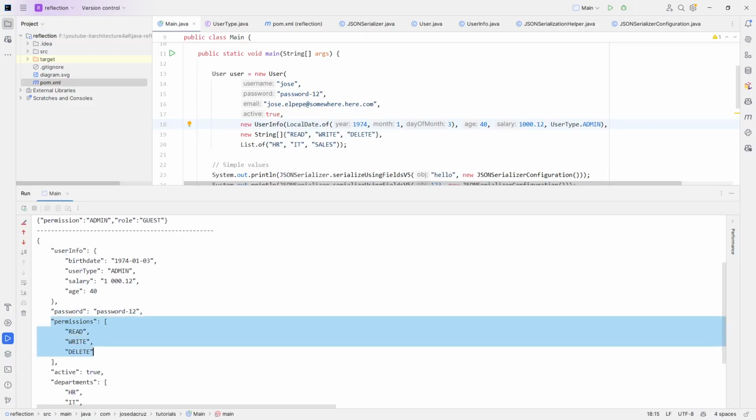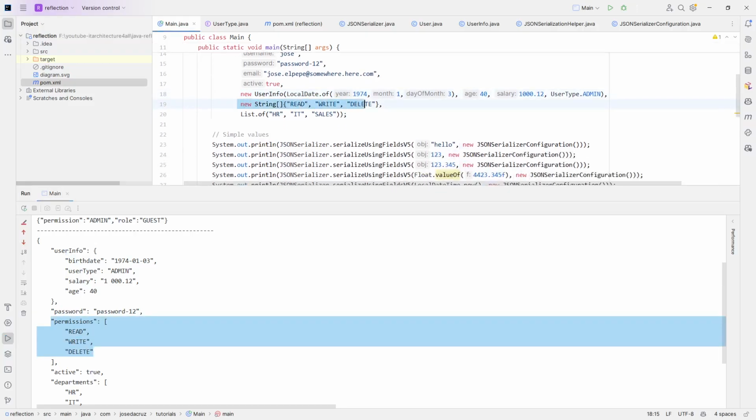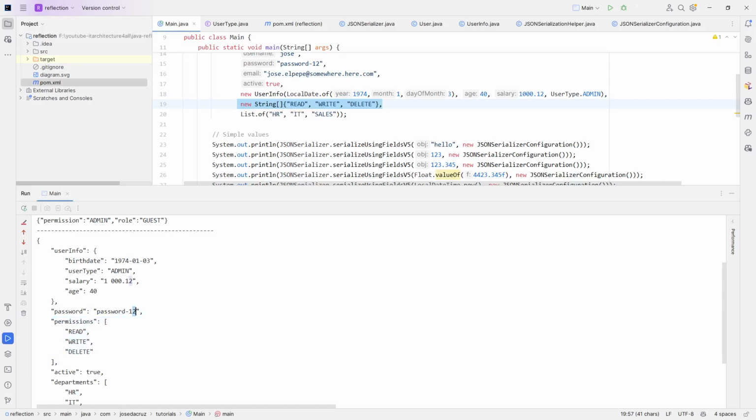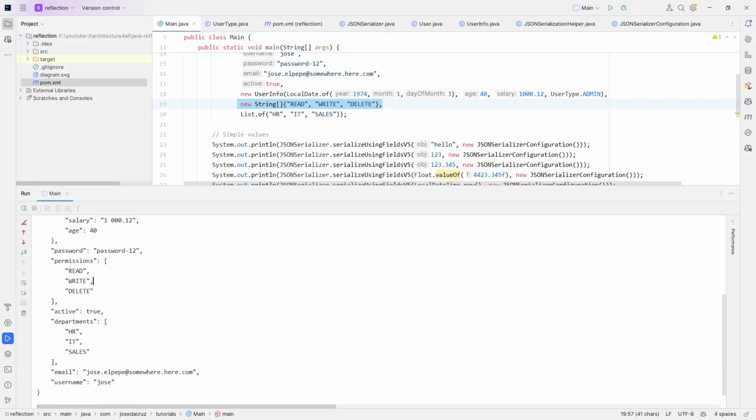Now we have these permissions here. Okay, the permissions, it is this array here. And you can see that I'm interested only in the contents, because it's an array. The only thing that this type name, array, means to our serialization is that we want to use these brackets here, open and close, like the JSON square brackets that represent an array or a list. JSON doesn't differentiate between arrays and lists.